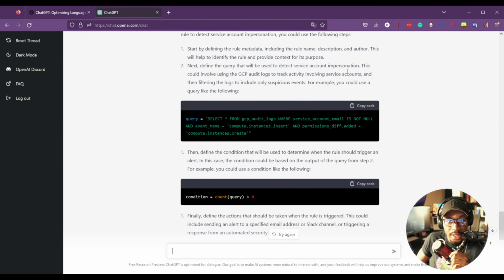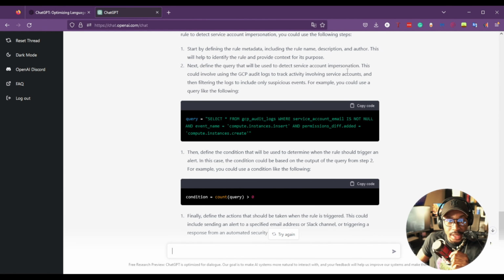So it's looking for where the service account email is not null, the event name is compute instance insert, and permissions diff added equals compute instance create. Okay, this is a different approach to creating this detection. I'm not sure it's the best approach, but at least it has some conceptual understanding of what exactly is going on.